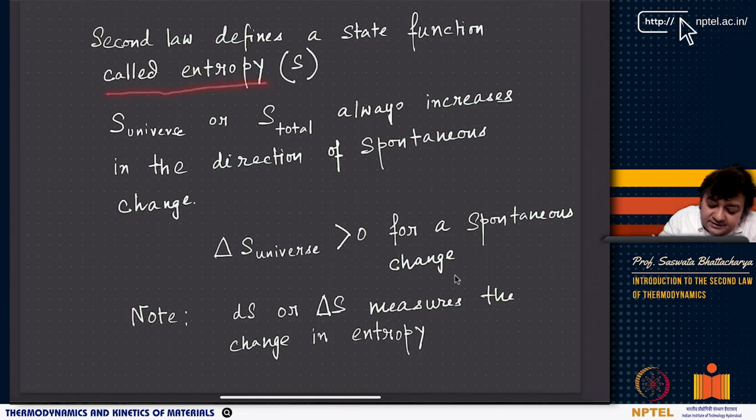Now, note that in the first law, you defined something called energy and you told that energy is conserved. Now, you are defining something called entropy, but you are not saying anything about the conservation of entropy.